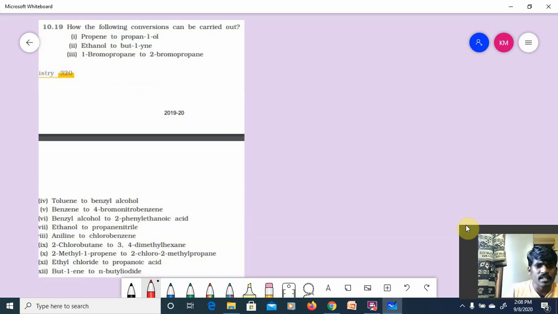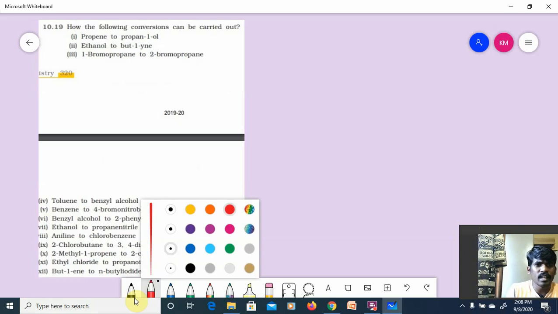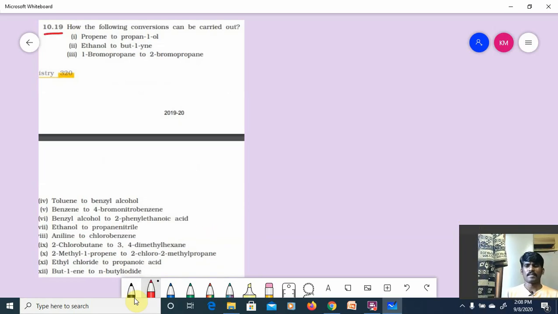10.19 if you see, guys. 10.19, right? How can the following conversions be carried out? Bumper bonanza reactions these are. See, there are so many reactions. All these are bumper bonanza reactions. Observe it carefully. First one. Hope it is clear. Few reactions you can easily understand. I'll increase the speed.